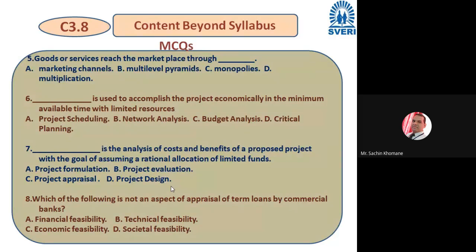Okay, simple question. Everybody answered correctly. Marketing channel, right? So dealer, sub-dealer, retailer, right? So generally, this is the appropriate method to reach your product to market. The next one is that dash dash is used to accomplish the project economically in the minimum available time with limited resources.